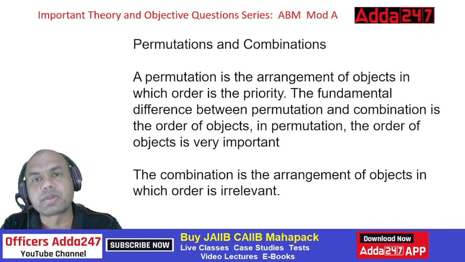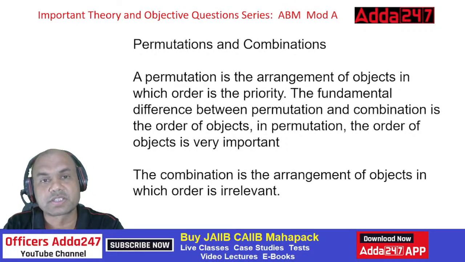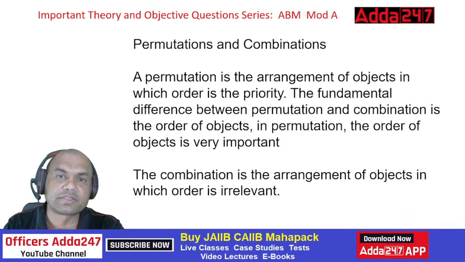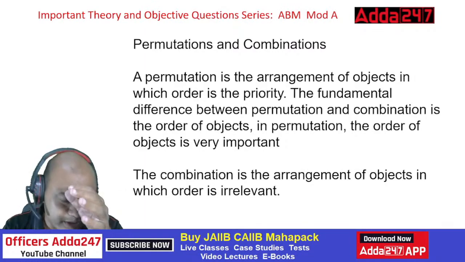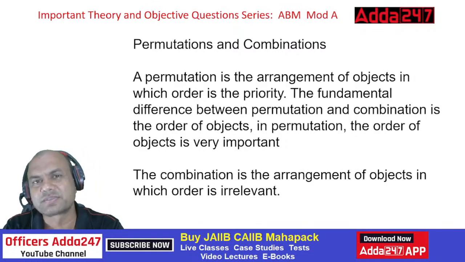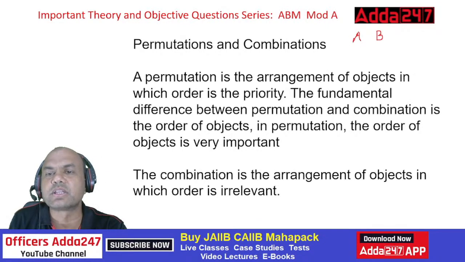Now let's come to permutations and combinations, because these were the two parts we wanted to discuss, factorial and P and C. So what is permutation? Here, understand the difference between the two. It's a very single one-liner difference. I'll show you with an example. Suppose I have A and B, two numbers, or two persons A and B. If A sits to the left of B in this position.